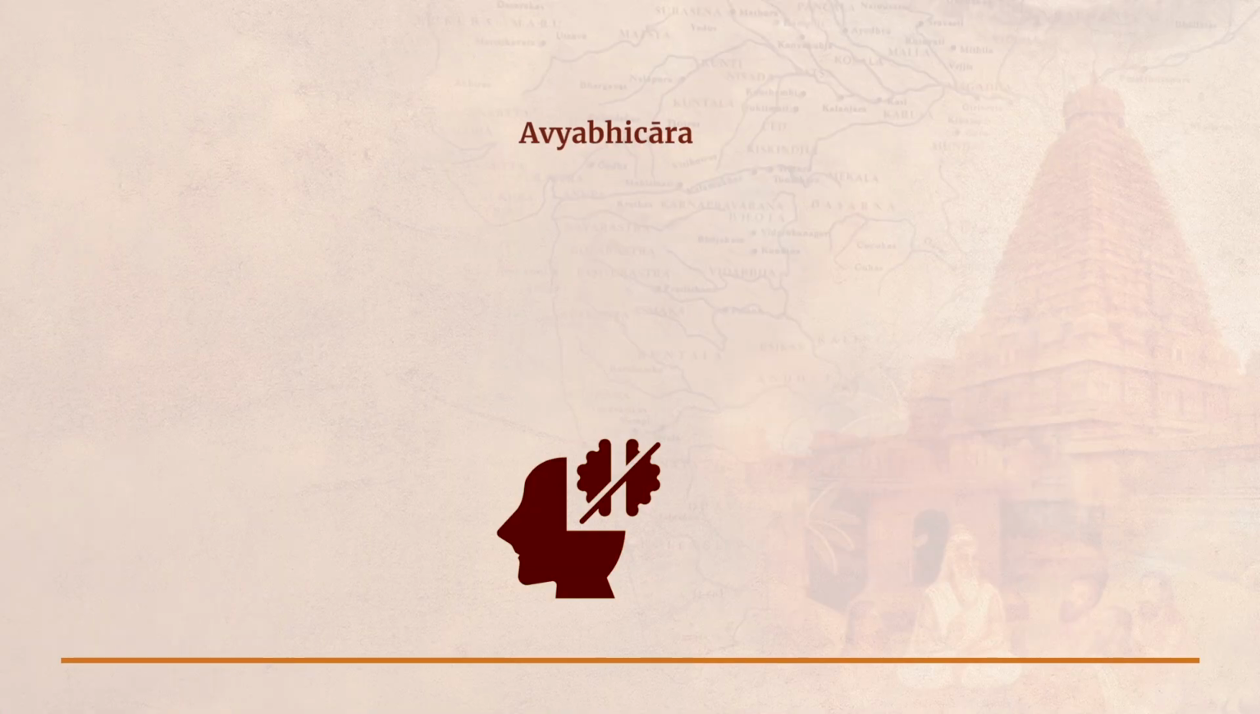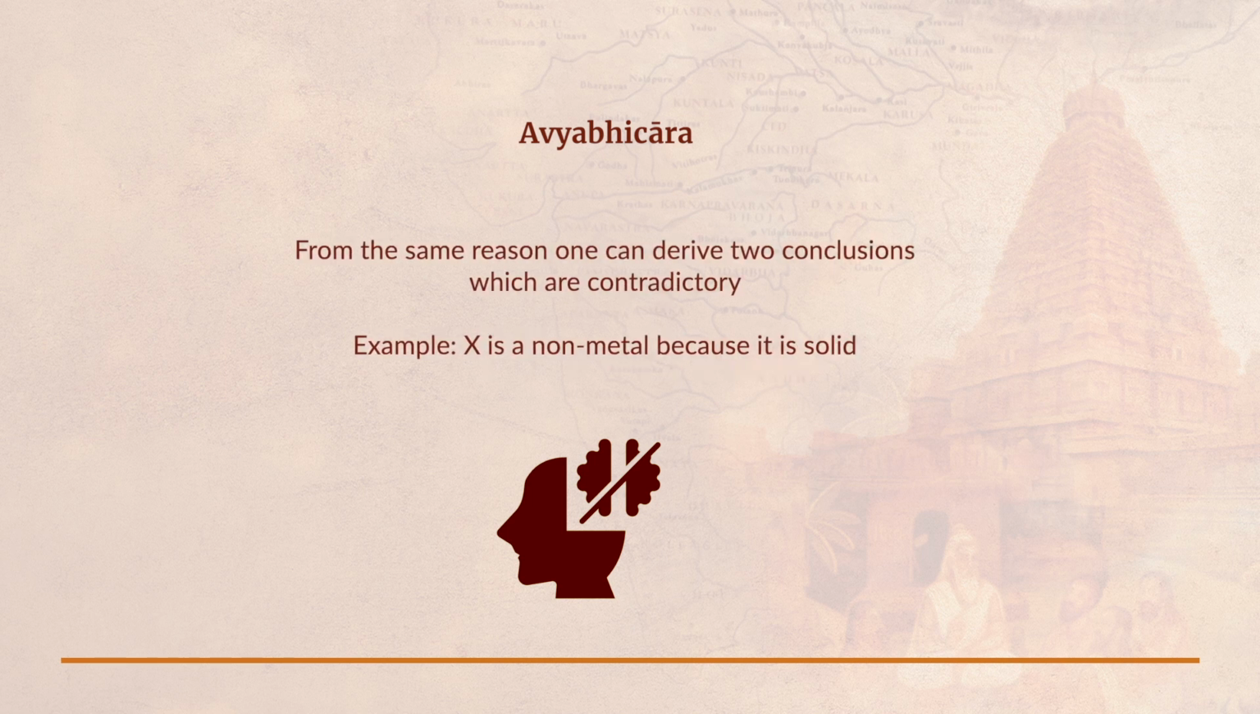The first one is vyabhichara, or the hetu, or the reason which is straying here and there. The nature of this fallacy is that from the same reason one can derive two conclusions which are contradictory. Okay, so the reason supports the hypothesis A, it also supports the hypothesis not A. So if you take an example, maybe it will be a little clearer.